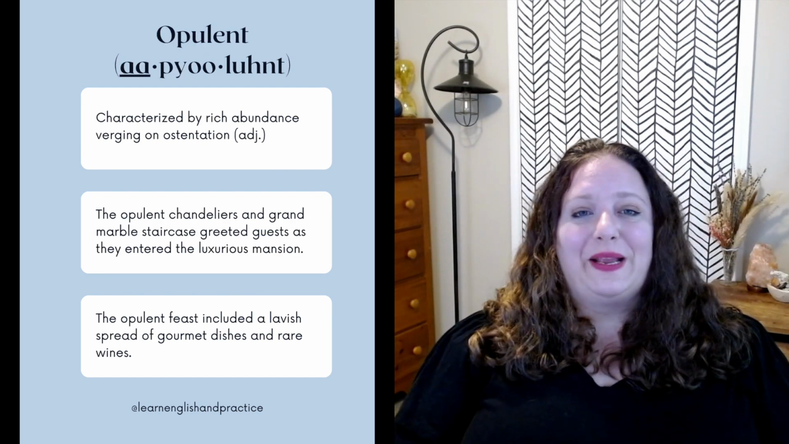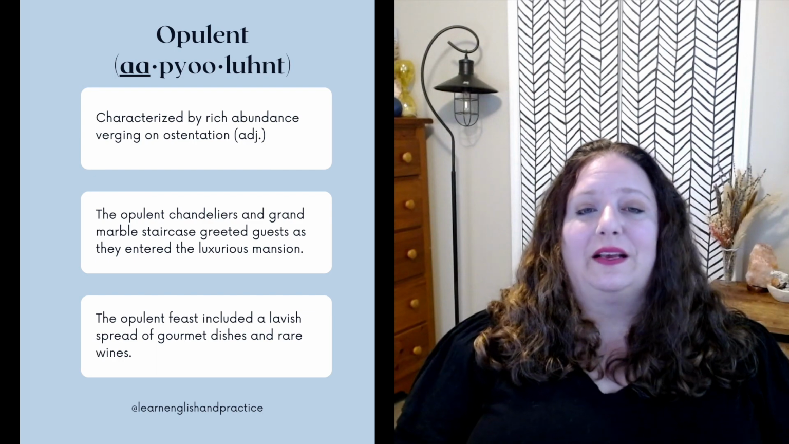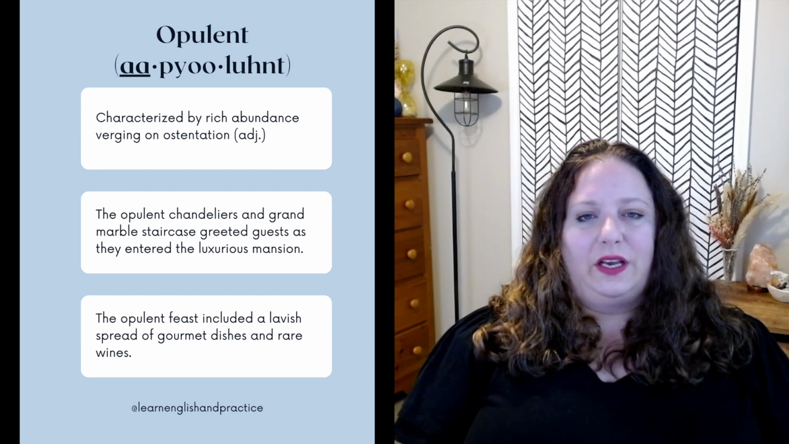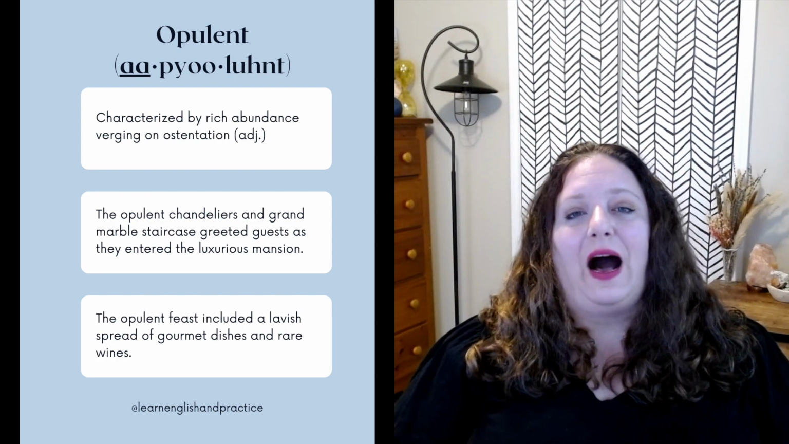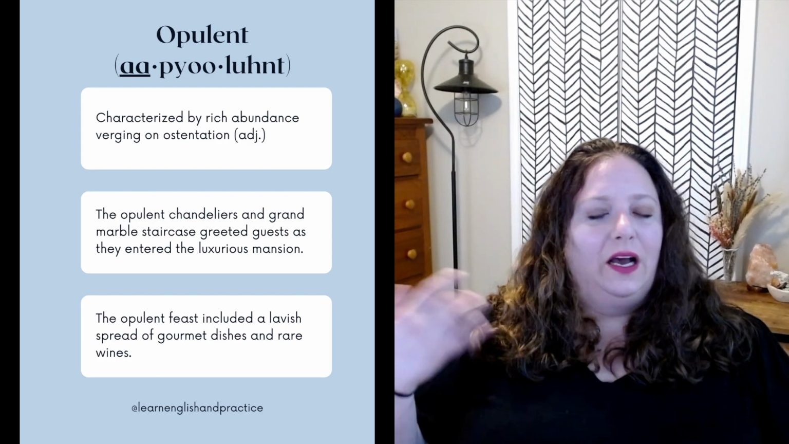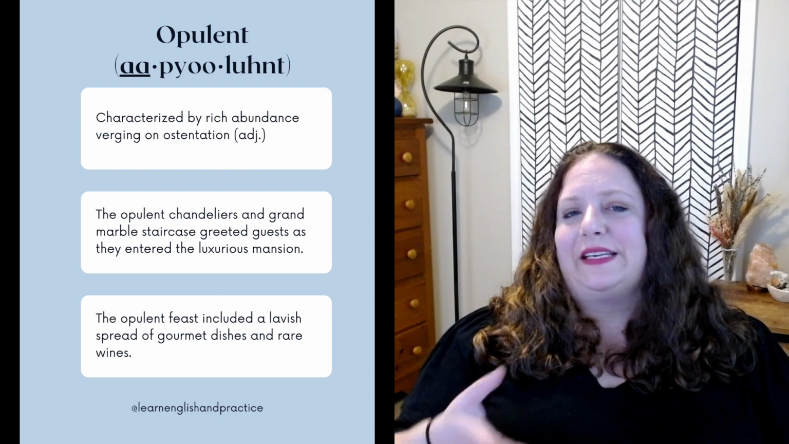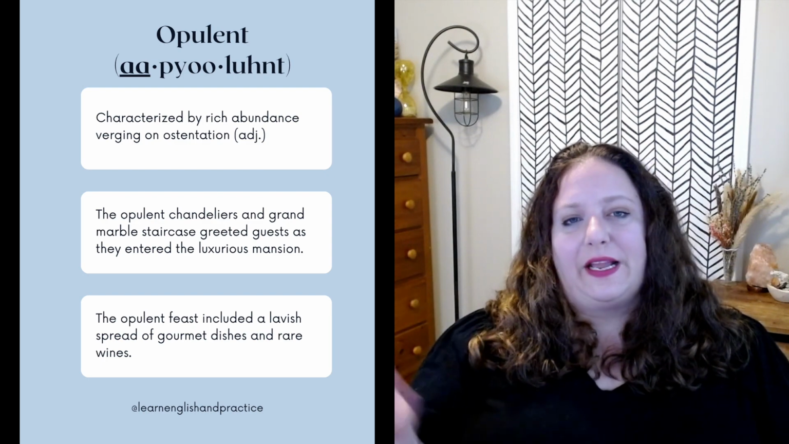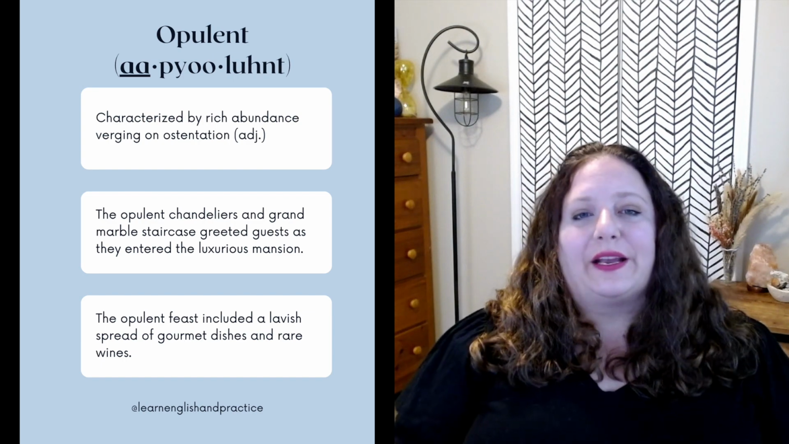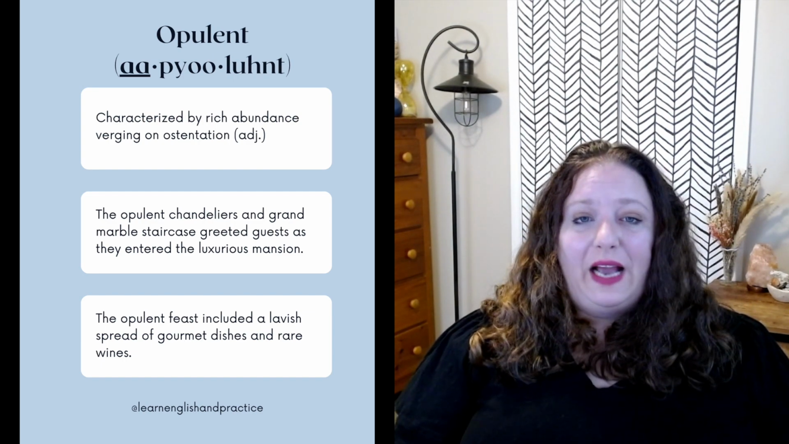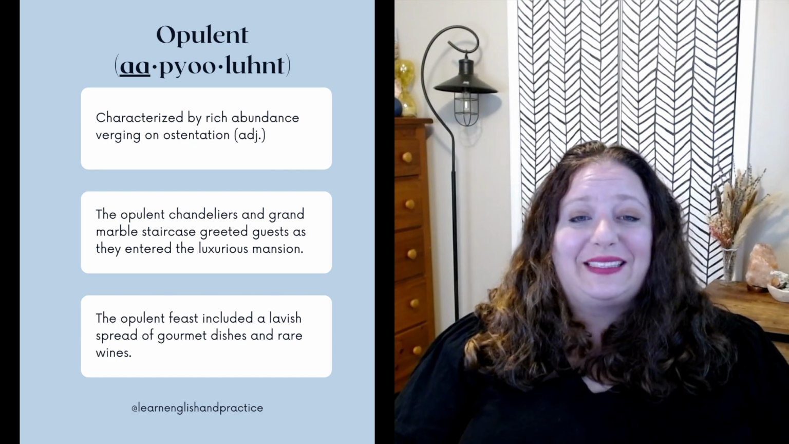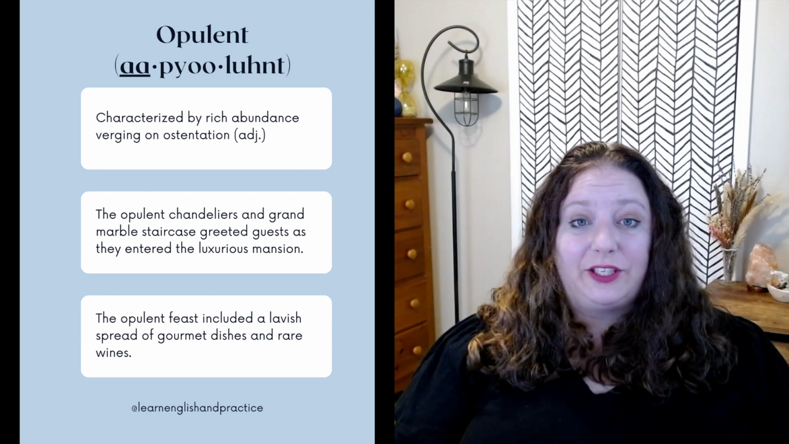Opulent. This means characterized by rich abundance, verging on ostentation. It's an adjective. So this concept of opulence is just riches and fanciness and a lot of very, very lavish things. Examples are, the opulent chandeliers and grand marble staircase greeted guests as they entered the luxurious mansion.